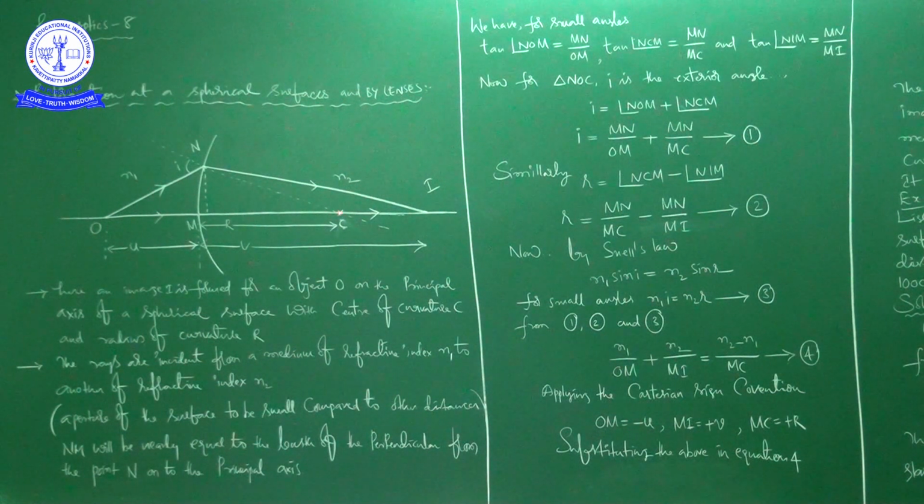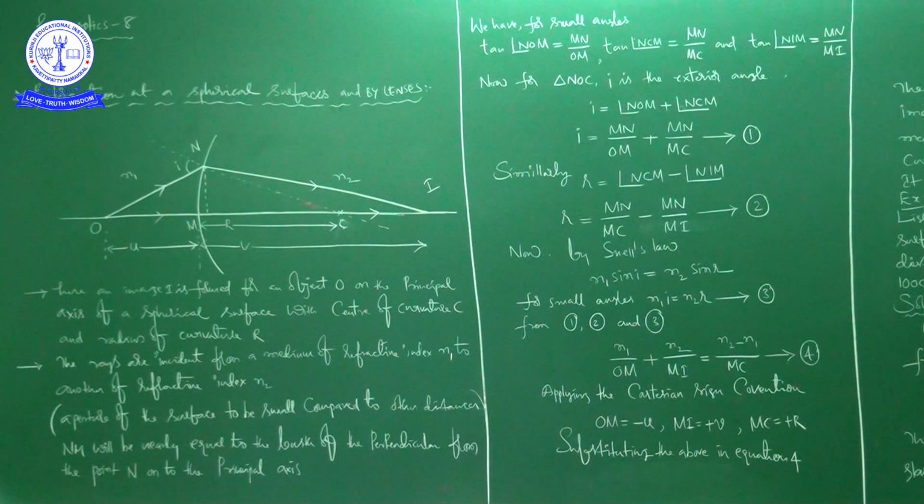Similarly, the distance of the center of curvature from the optic center is simply called the radius of curvature, right? Next, the rays are incident from a medium of refractive index N1 to another of refractive index N2.